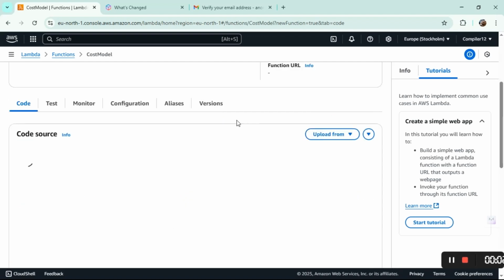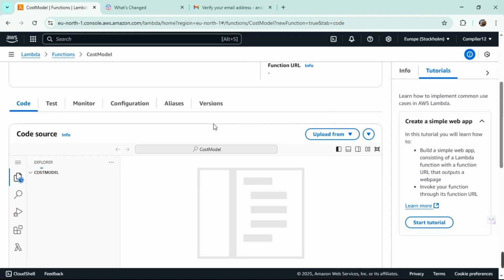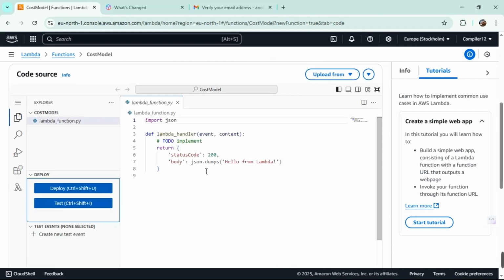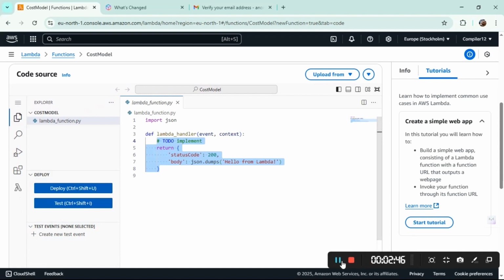Then we will be moving on to see the function. So this is our code source. We will be having a default function like this one, but I don't tell you to implement it right away. Let's see. I'm not going to be coding everything and wasting my time because I don't have that much subscription here, but once I get some money I'll be showing a full-fledged video about this.